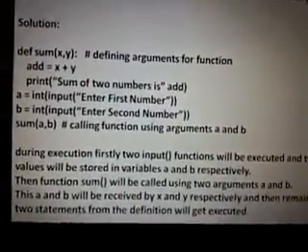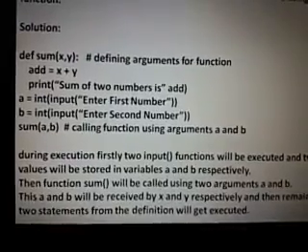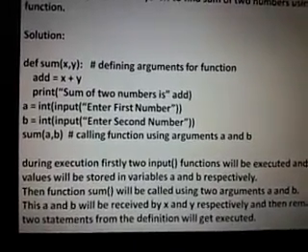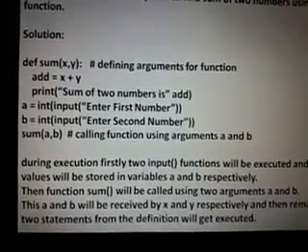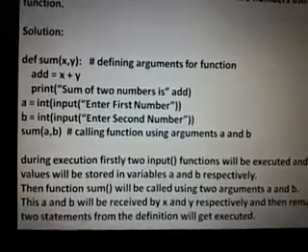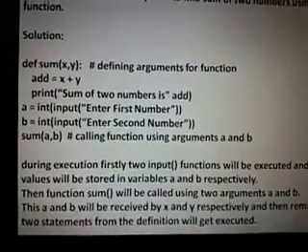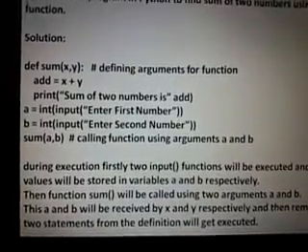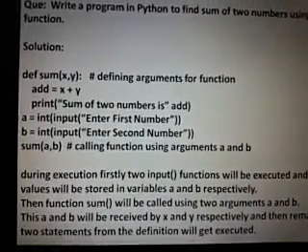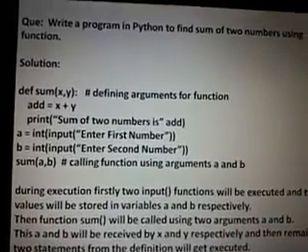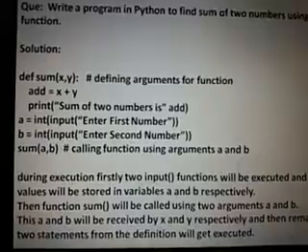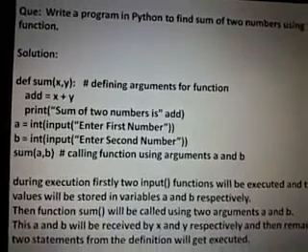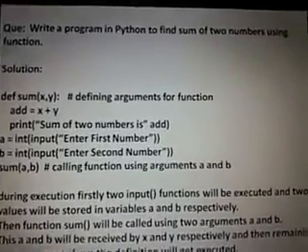Now please remember that a function definition is only executed if the call is given to that particular function. If the definition is written but there is no call made to the function, you will not get any output. So two very important notations to be kept in mind: definition of the function and calling of the function. The rest of the topic will be covered in the next video.